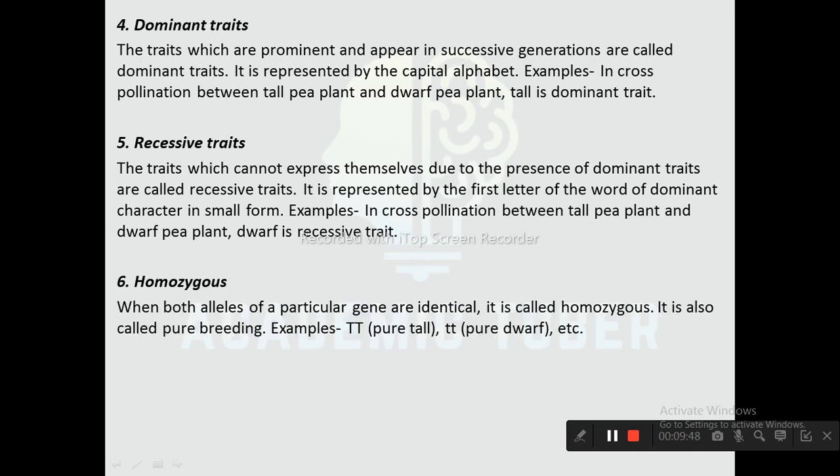Next one is homozygous. When both alleles of a particular gene are identical, the same, it is called homozygous. It is also called pure breeding. Example, capital T pure tall, small t pure dwarf.